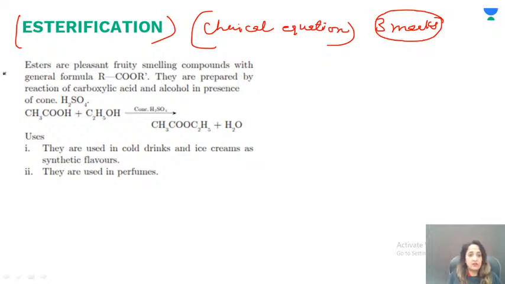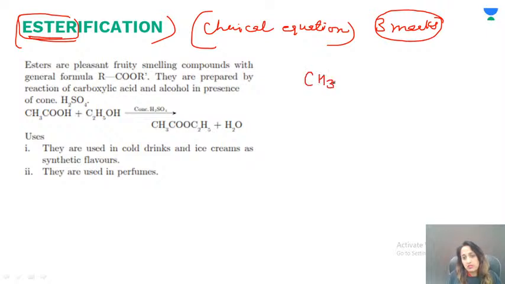So what is esterification? As the name suggests, esterification means esters are formed. Okay, we get esters. So now what is an ester? Esters are when we have the functional groups present when we talk about hydrocarbons.